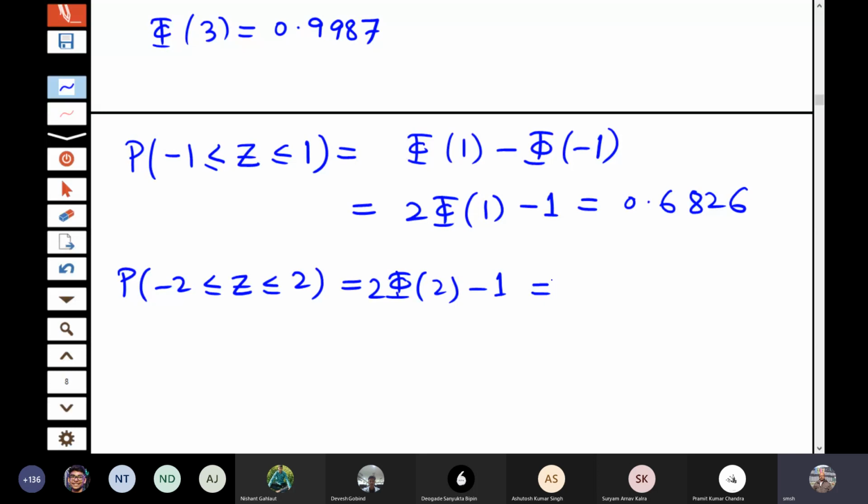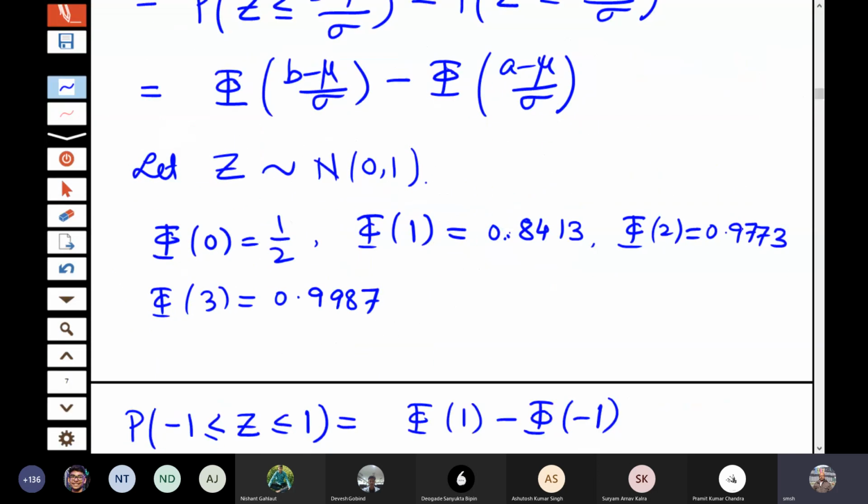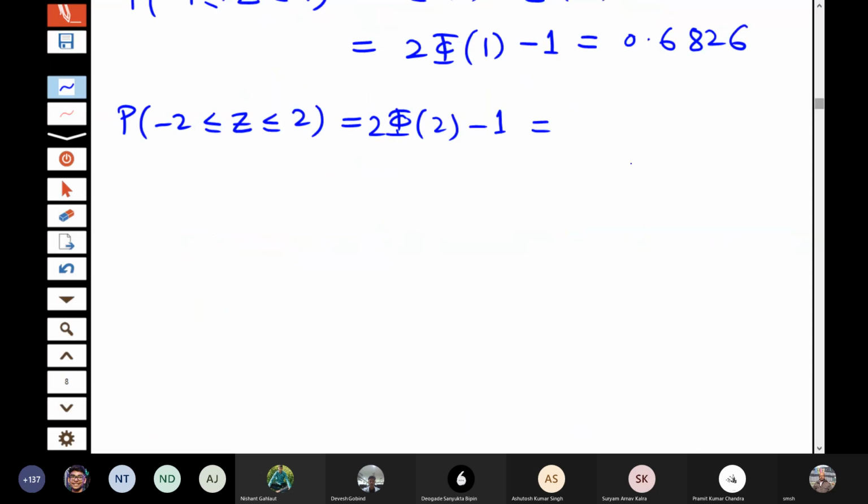Again, because of this relation, it becomes 2 times phi of 2 minus 1. And phi of 2 I have written here. So you can easily calculate and tell me the answer. It is 0.9546. That means from -2 to 2 you have more than 95% of the probability.